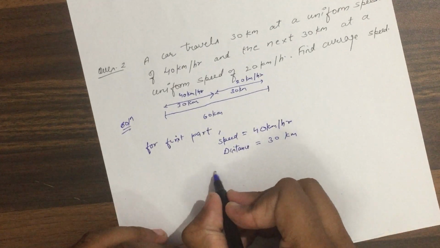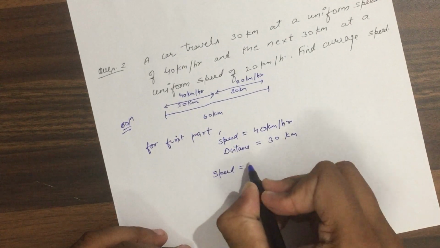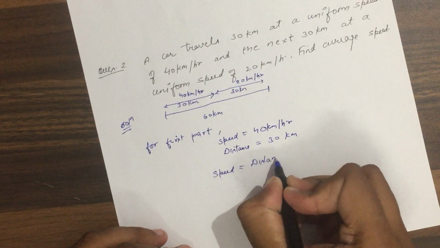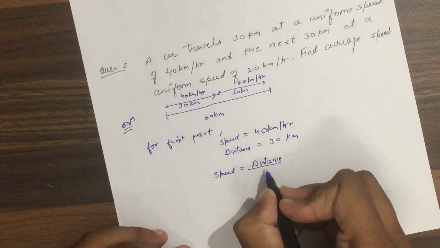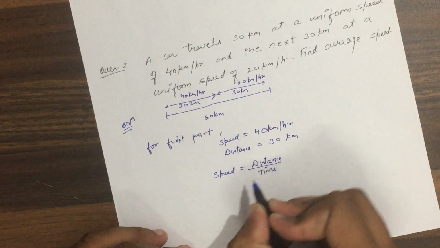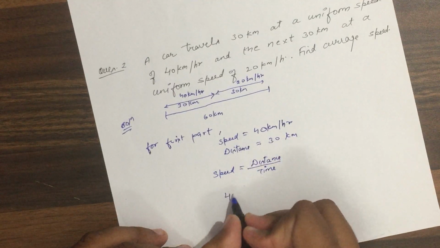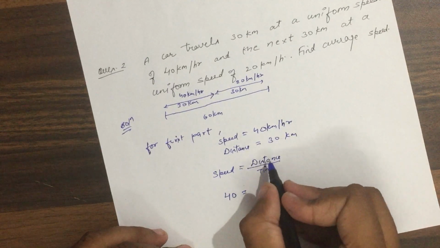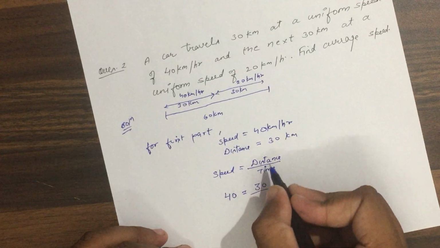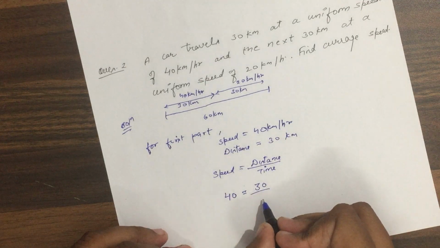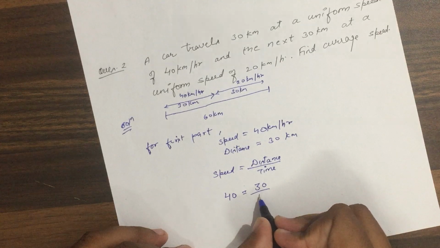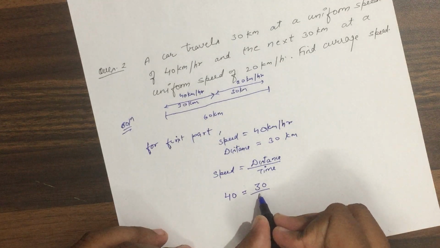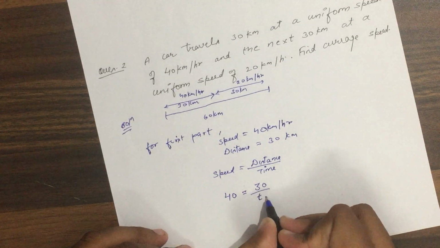Which formula? Speed formula. Speed is distance upon time. So now put the values. Speed is 40, distance is 30, and let us take time as t, or we can say t1 for path 1.